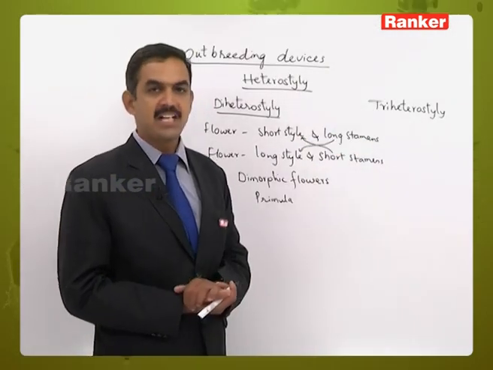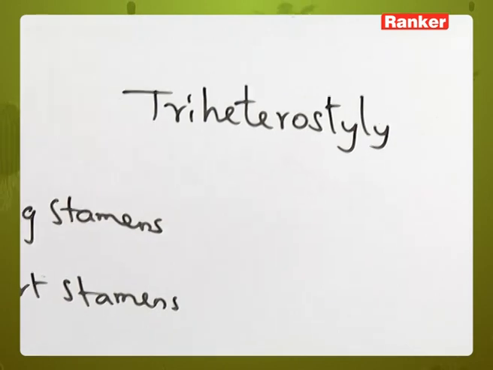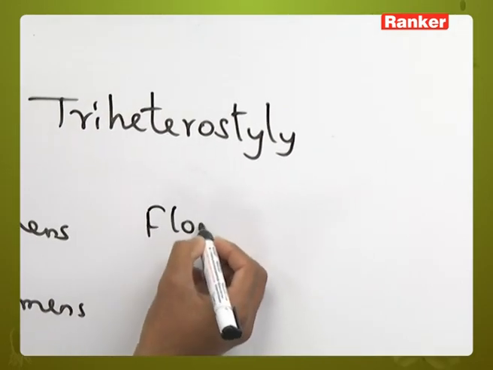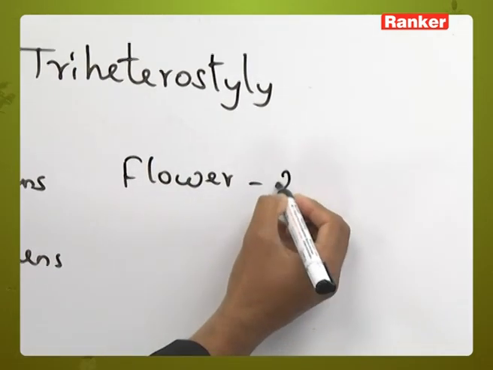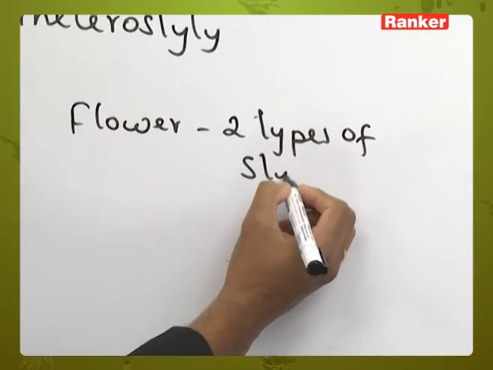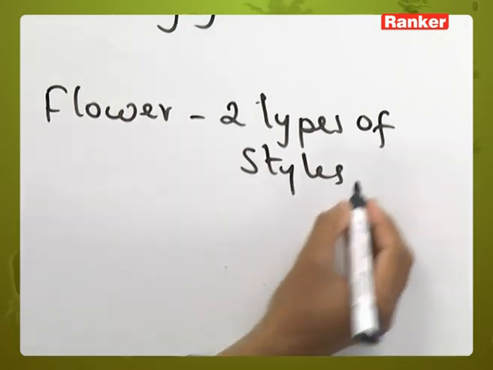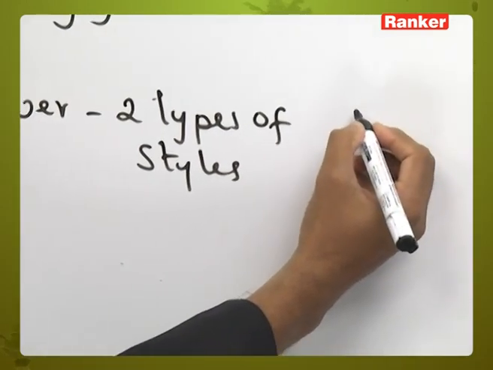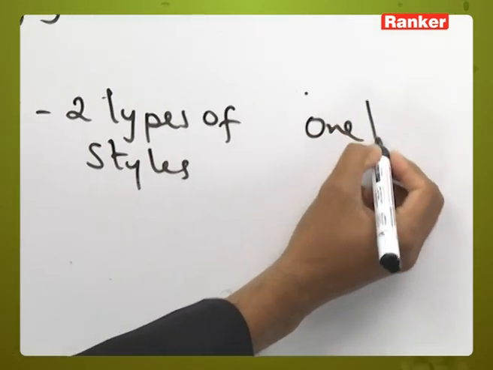Next, coming to triheterostyly. Here one flower contains two types of styles and one type of stamen.